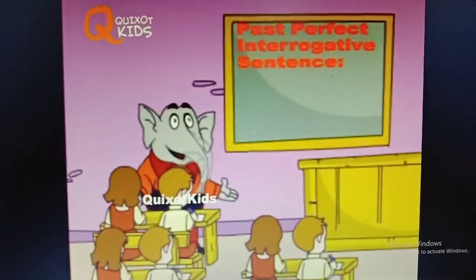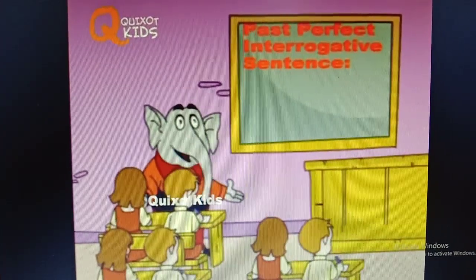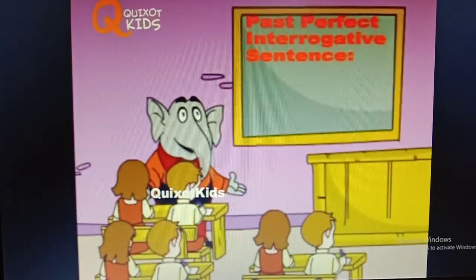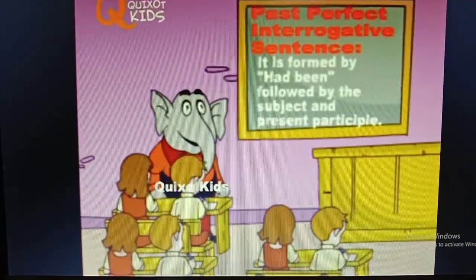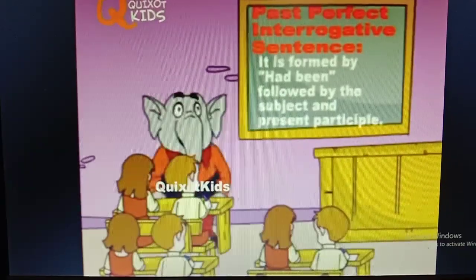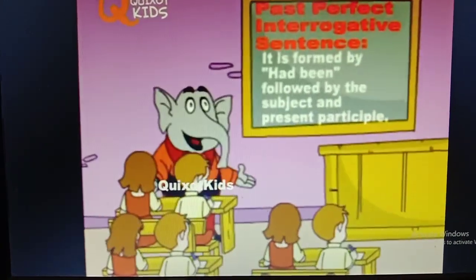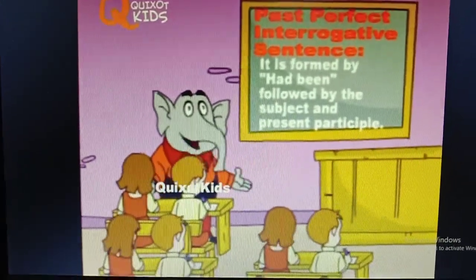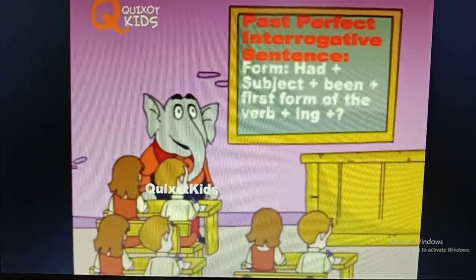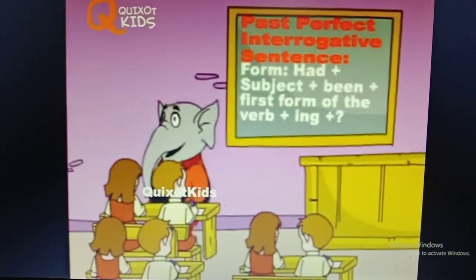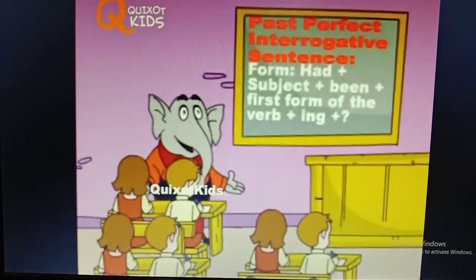2. Past perfect interrogative sentence. It is formed by had, followed by the subject, been and present participle. Form: had plus subject plus been plus first form of the verb in ing form.